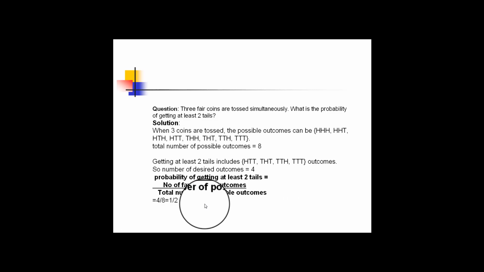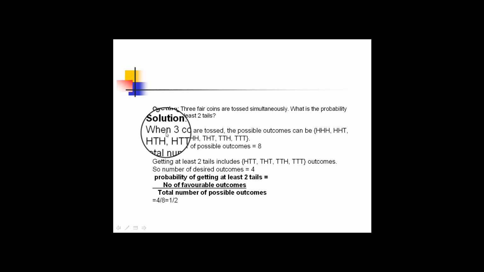Now if we consider the third case, where three coins are tossed simultaneously, what is the probability of getting at least two tails? We'll first see the possible outcomes when we are tossing three coins. The possible outcomes are three heads, next two heads and one tail, similarly head tail head, head tail tail, then tail head head, tail head tail, and three tails. So the total possible outcomes are 8.